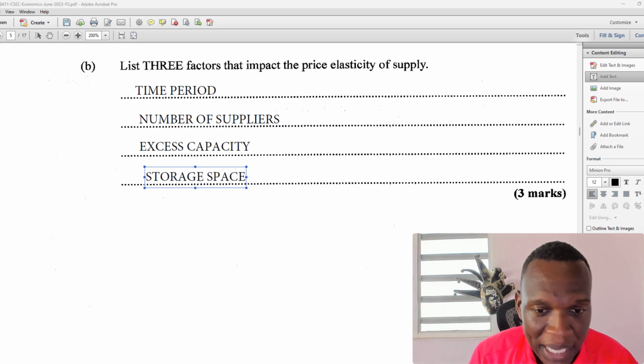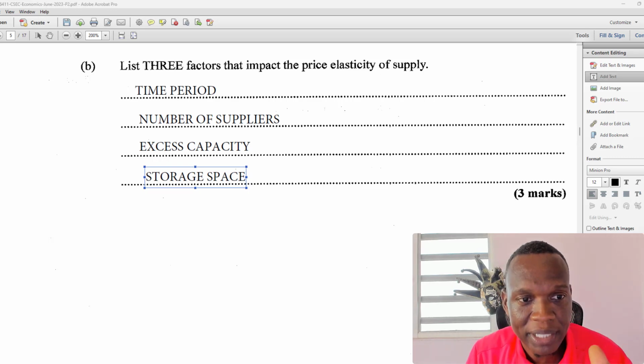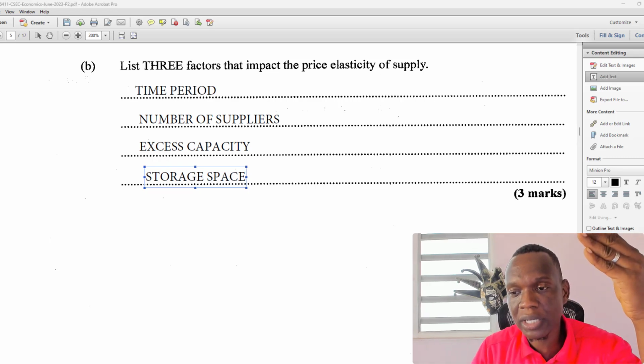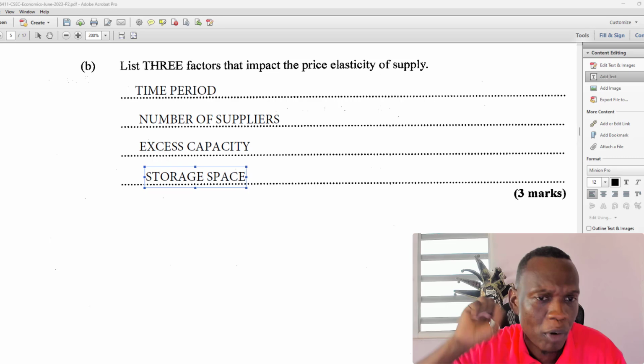You can build a new plant, open a new branch, right? So we could see that if the price goes up, then in the long run, let's just pump up more, right?